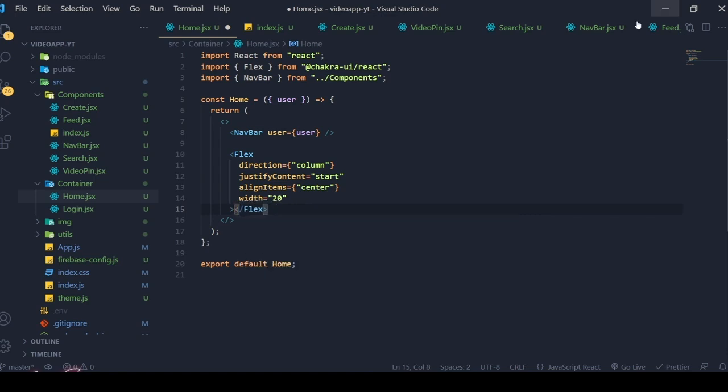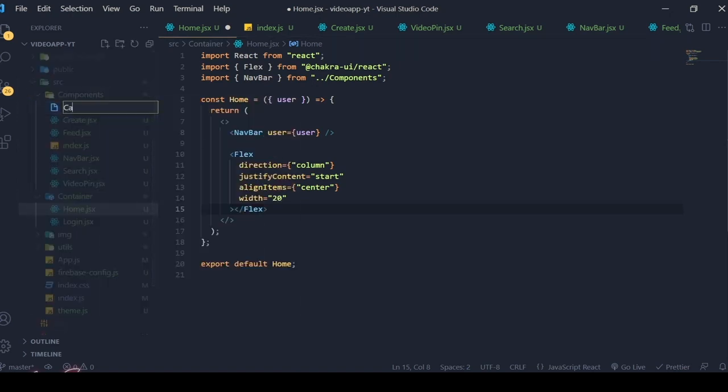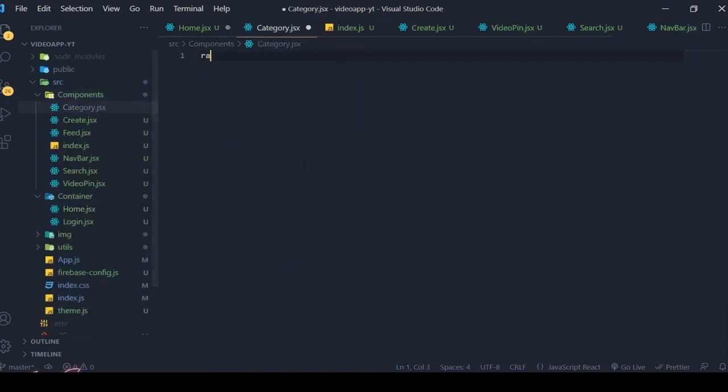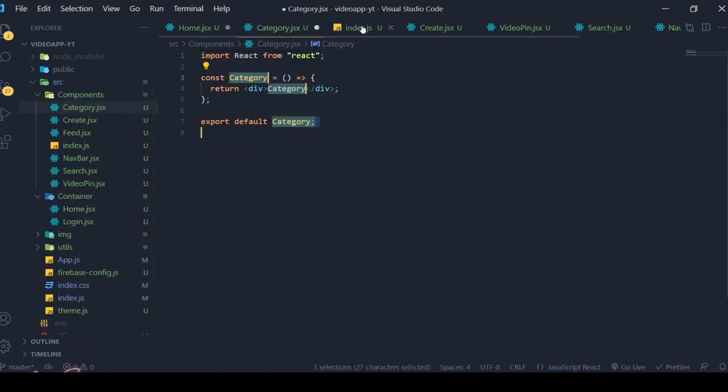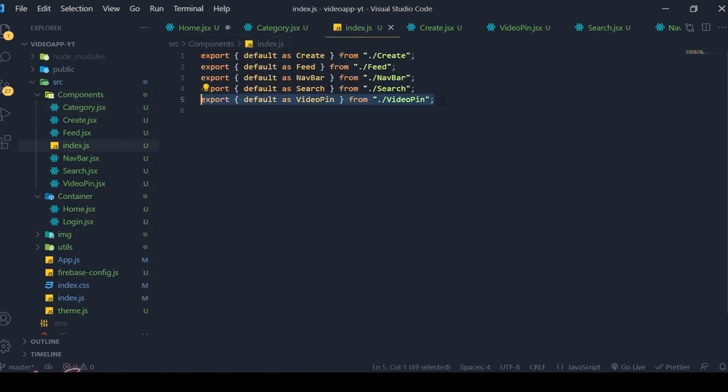our category. We don't have a category now, so let's create a category also. Category.jsx, rafce, and let's import that in our index.